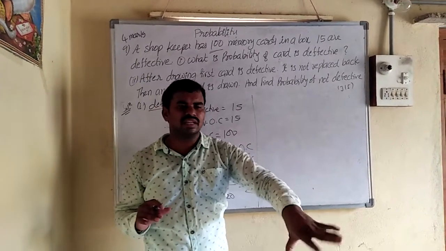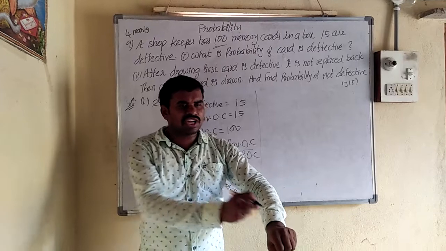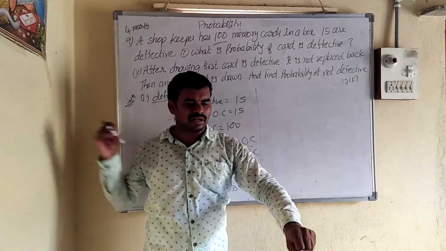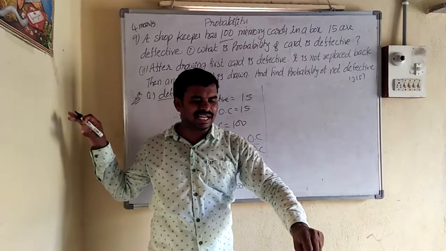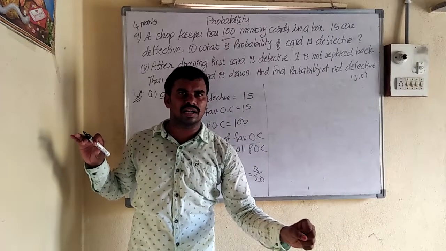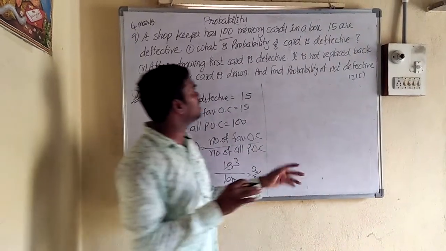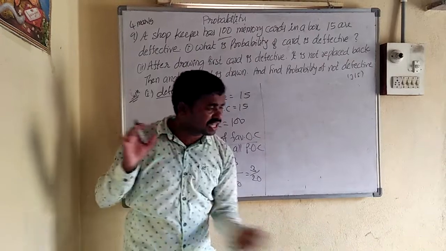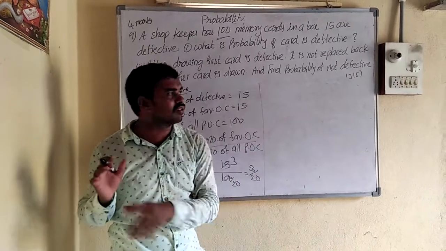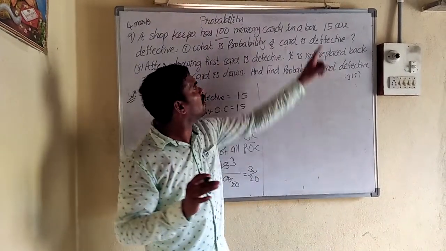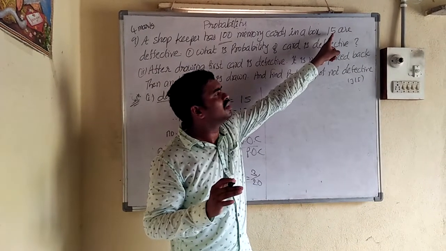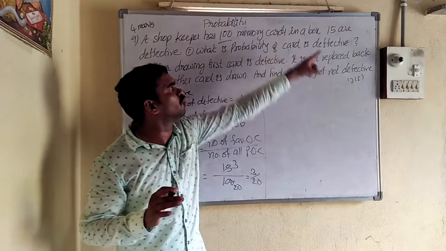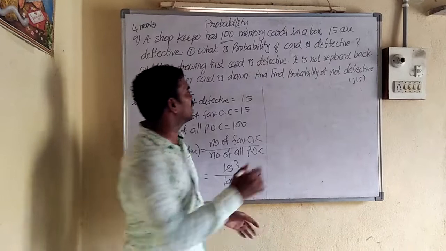In that 100, one is taken and kept aside. So now 99 are there. In that 99, the defective is taken out. So in this 99, how many defective are there? 14 only. One is removed. So from 15, 14 are there.